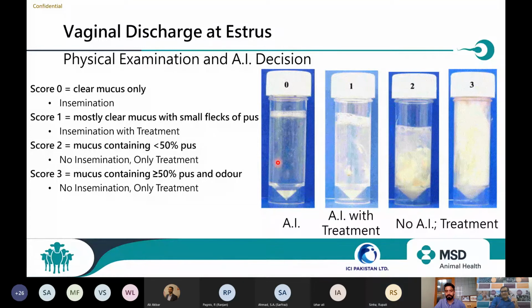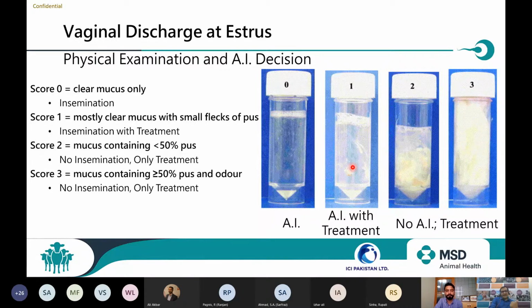If the discharge is clear, with no white flakes, then definitely this animal is completely fit for insemination. In grade 1, score 1, the discharge is clear but there are also some white flakes, less than 5 to 10%. Then I can go for insemination, but also treatment. Here I am taking the chance because I don't want to waste my 51,000 PKR.